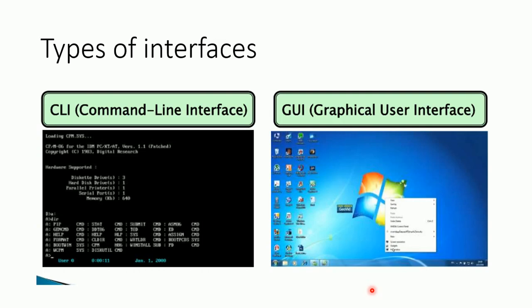There are two types of interfaces used by different operating systems. The first one is CLI, command line interface, and the second one is GUI, the graphical user interface. Many systems now include both CLI and GUI interfaces for different application programs.